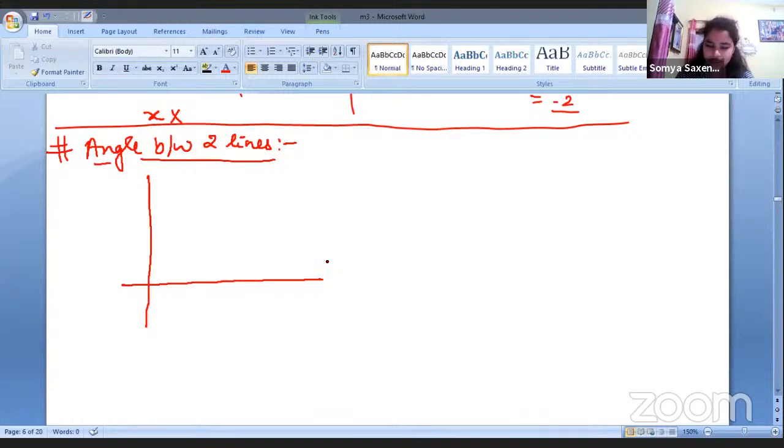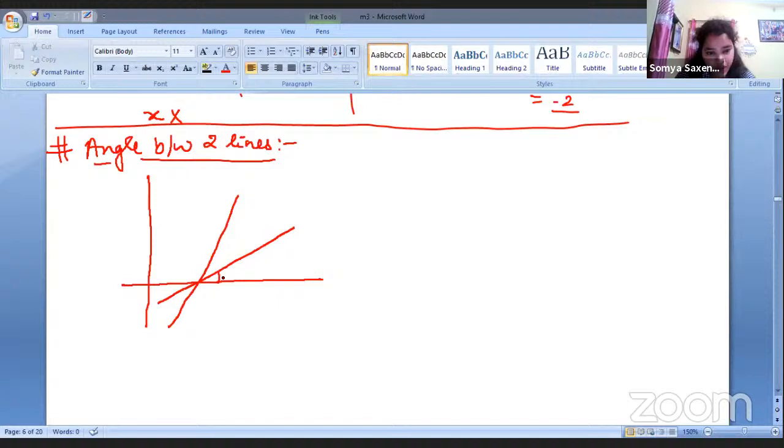We have two axes, a Cartesian plane. We have two straight lines, mind you, and I'm not going to draw them perfectly straight, but we'll try. Now, these are two lines.